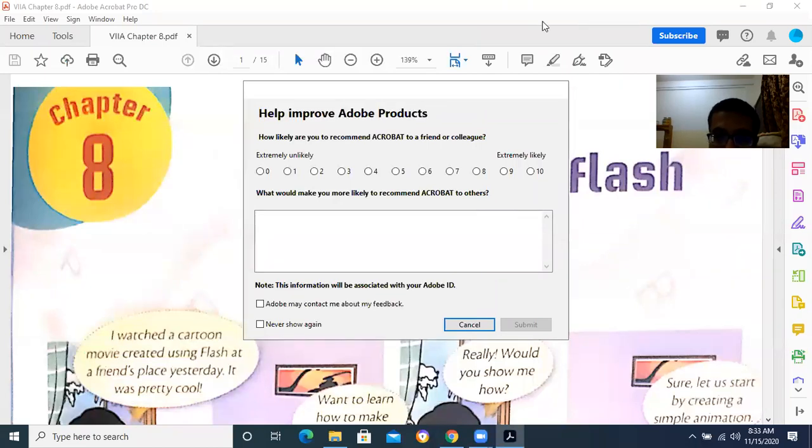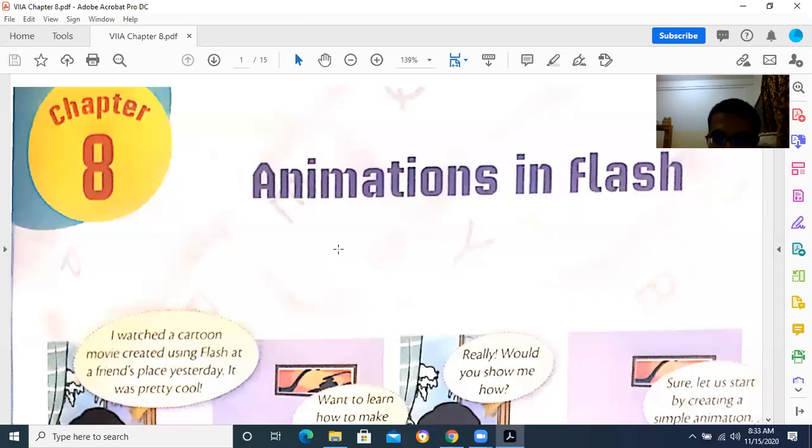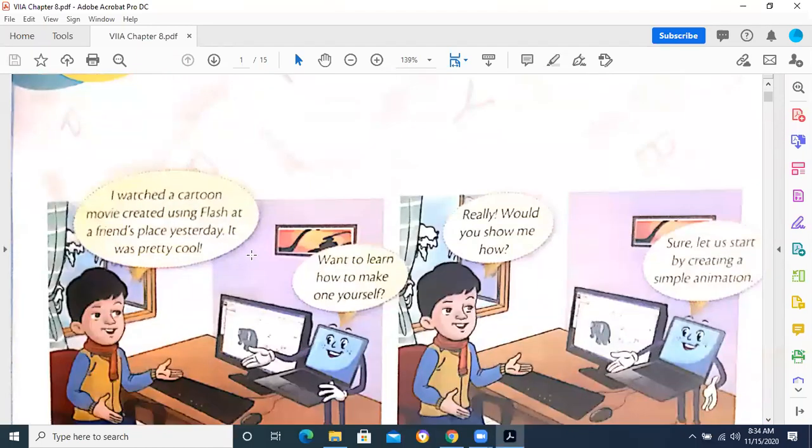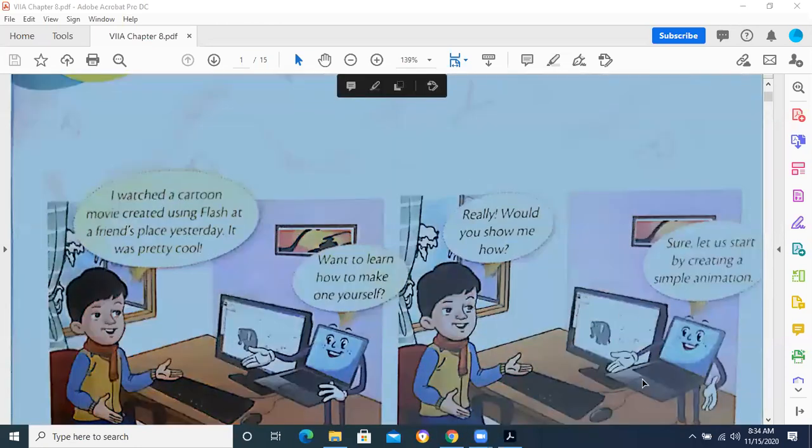You know very well that in the last lessons we were going through chapter number 8, animations in Flash. In this chapter, basically we are concentrating on different tools available for making animations.